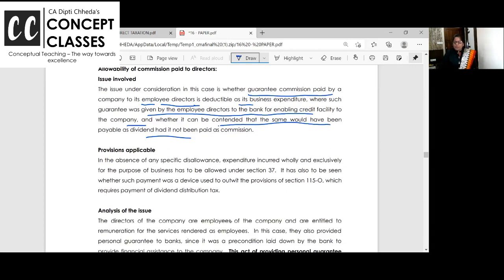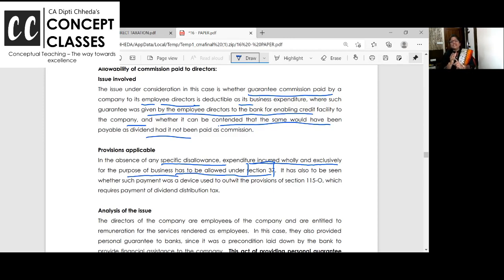AO is wrong. Provisions kya hai? In the absence of any specific disallowance, expenditure incurred wholly and exclusively for the purpose of business has to be allowed under section 37. Okay. So once again, I want to say reasonable expense you can incur. What is section 37? We call it Brahmastra in the Business Act. 30 to 36 are specific expenditures which are allowed. 37 is general deduction. Is it expended exclusively and wholly for the purpose of the business?